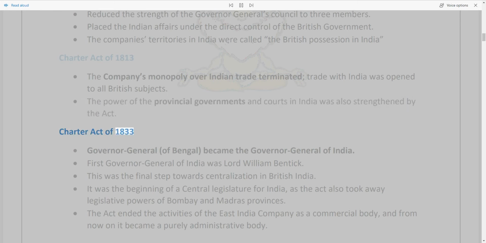Charter Act of 1833. The Governor-General of Bengal became the Governor-General of India. First Governor-General of India was Lord William Bentinck. This was the final step towards centralisation in British India. It was the beginning of a central legislature for India, as the Act also took away legislative powers of Bombay and Madras provinces. The Act ended the activities of the East India Company as a commercial body, and from now on it became a purely administrative body.